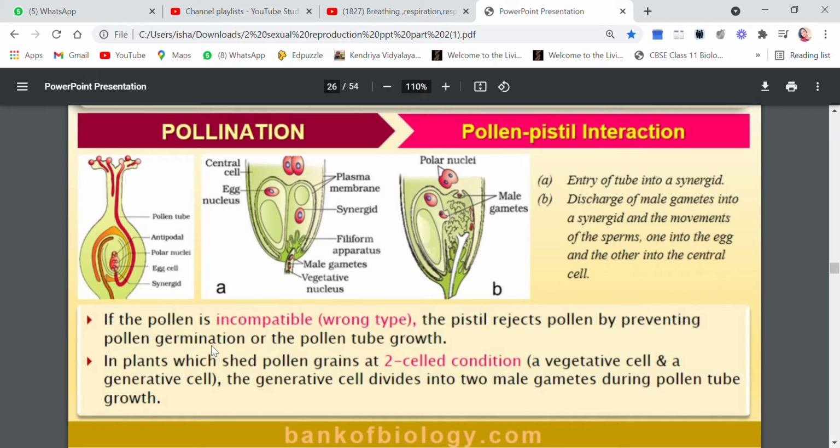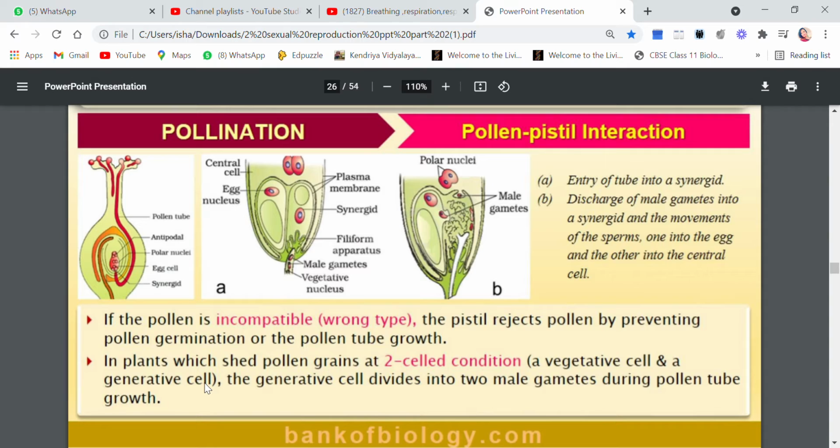Now in plants, we have done that pollen grains are shed at two types of stages. 60% of them are shed at the two-celled condition, but 40% are shed at the three-celled condition. In plants which shed pollen grains at the two-celled condition, two cells are present, one is the vegetative cell and one is the generative cell.